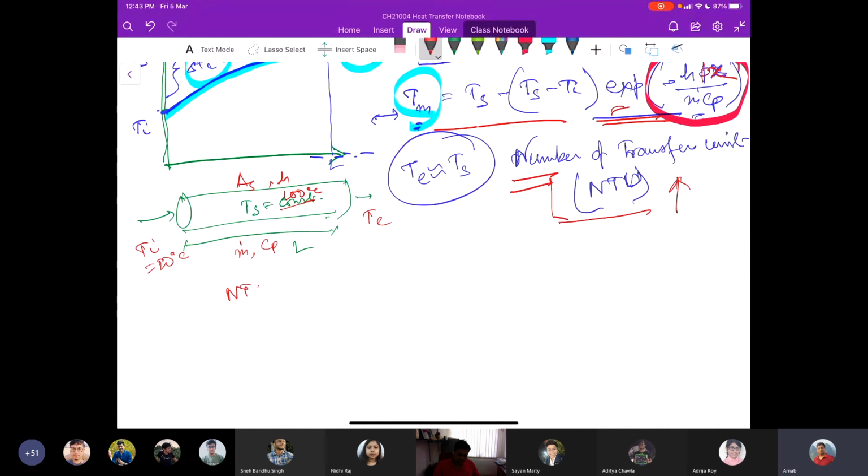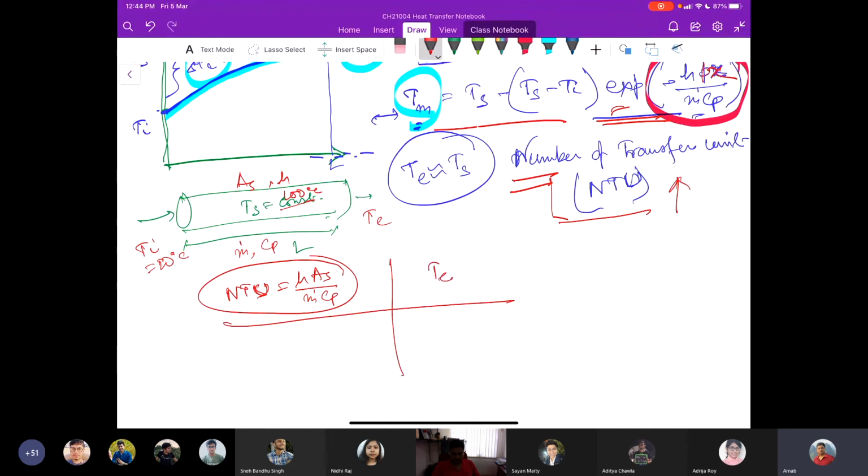So NTU is essentially hAs by m dot Cp. Corresponding to that, we estimate the exit temperature.